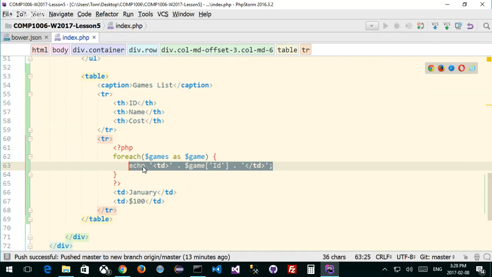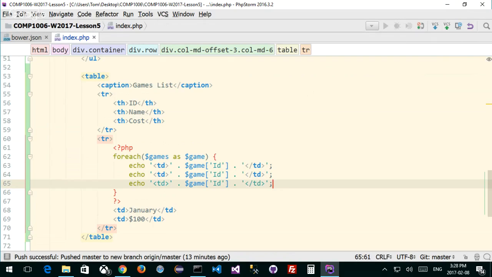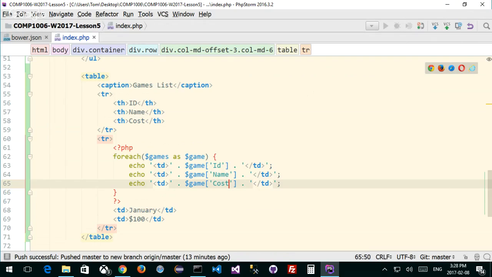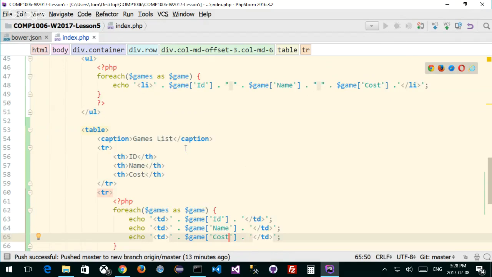Then I'm going to echo the next one. So each iteration of my loop, I'm going to have several pieces of table data. So this is my name, and here's my cost. We're just breaking it out a little differently this time. Same idea that I did up here.